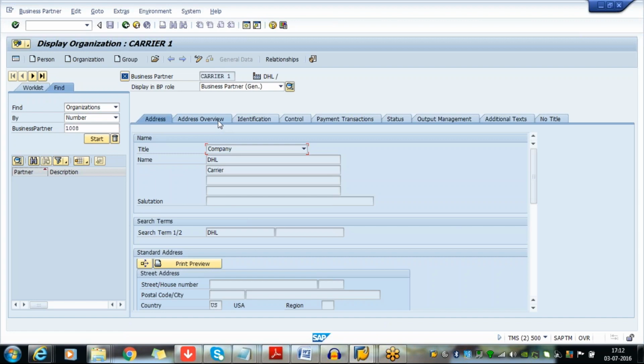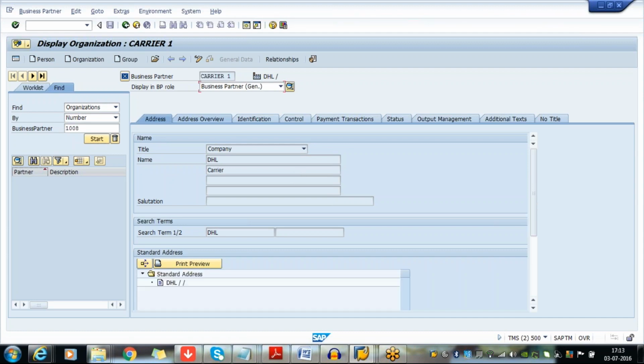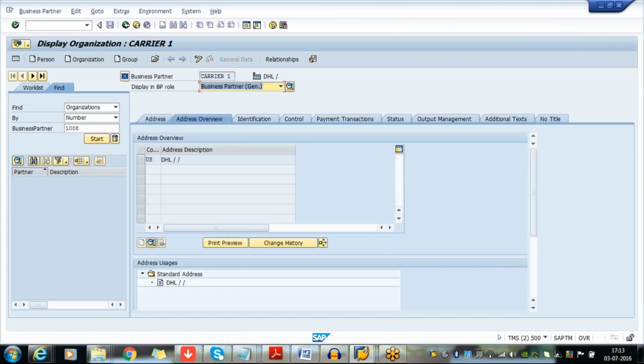Here, you can see the addresses. So here you can maintain a variety of addresses like customer address, permanent address. So many addresses you can maintain. If the permanent address is different from the correspondence address, then the system will allow you to change the deviating address.